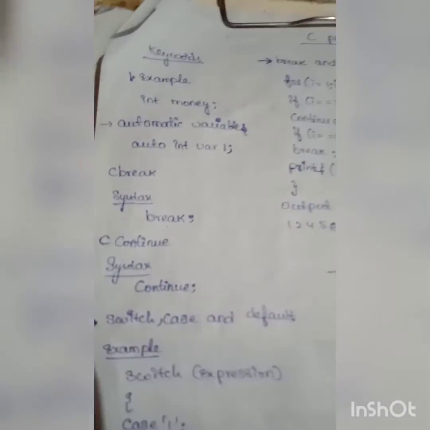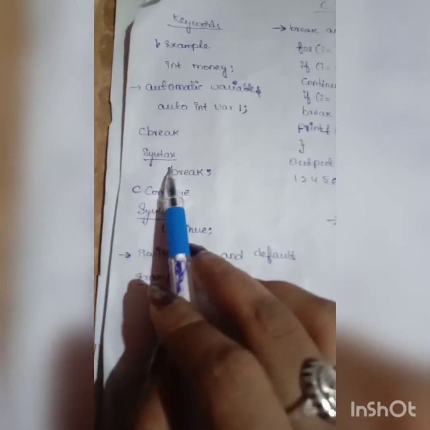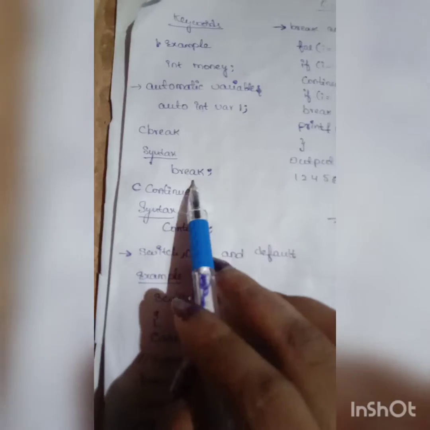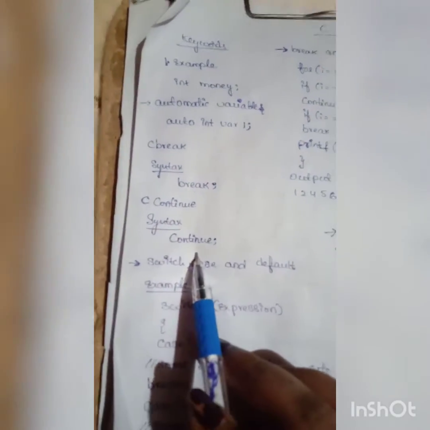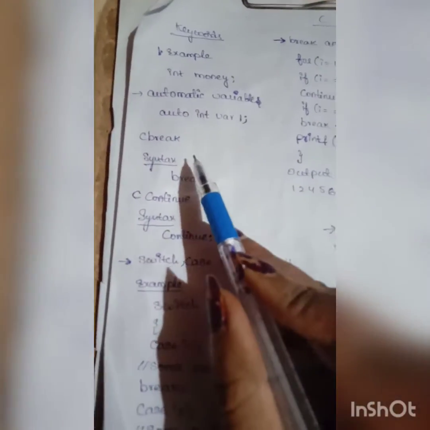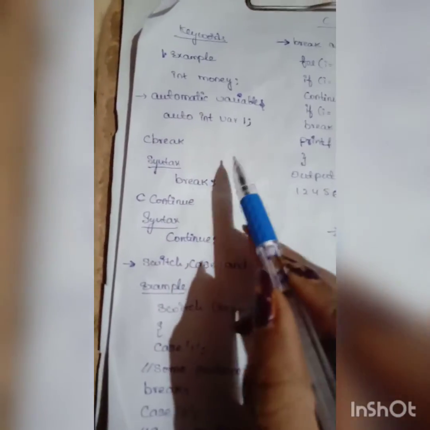And next one is break and continue. This is the syntax for the break statement, break, and this is the syntax for continue, continue. What is break? The break statement ends the loop immediately when it is encountered.